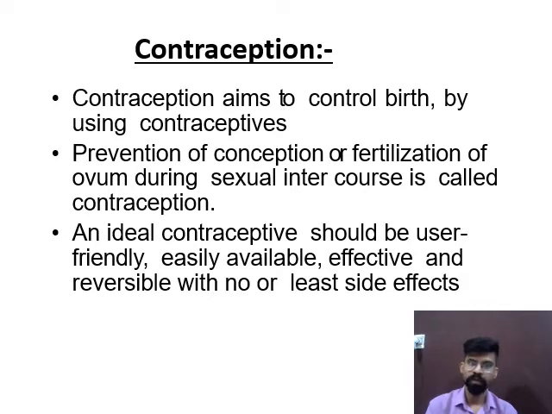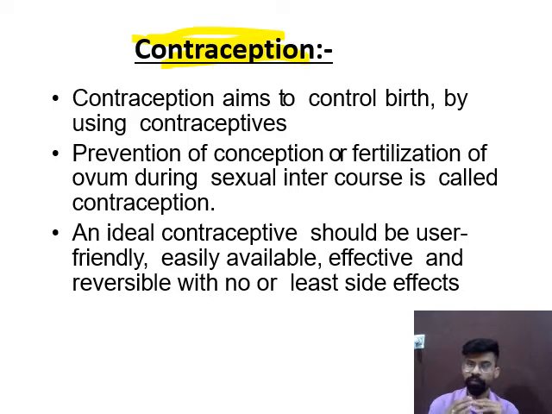So what is contraception? Contraception, just in simple words, is a device or a method or a process by which we avoid the fertilization, or prevention of fertilization during sexual intercourse is known as contraception.